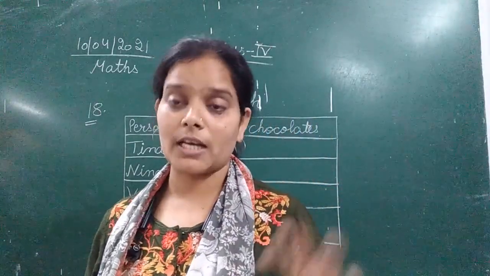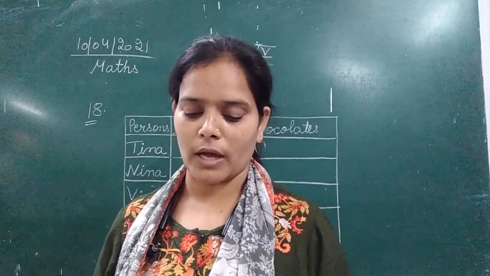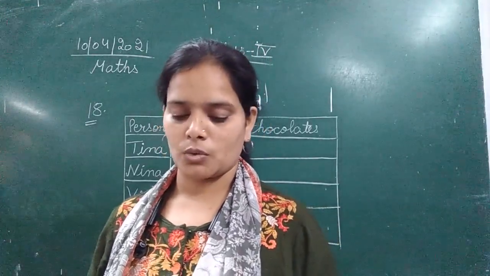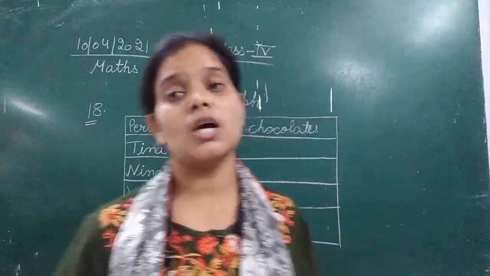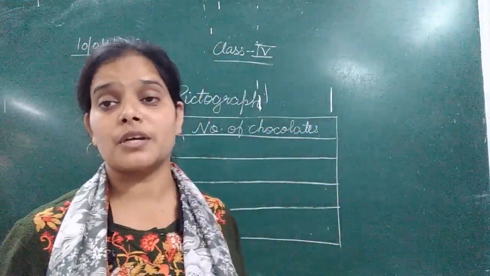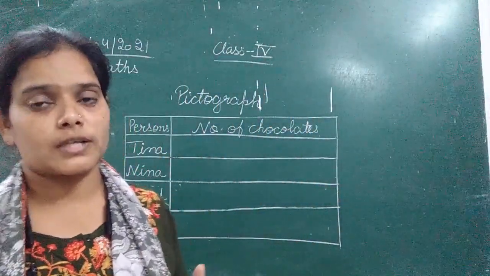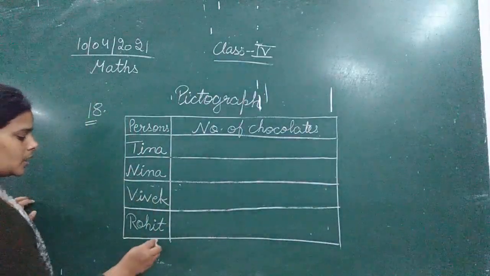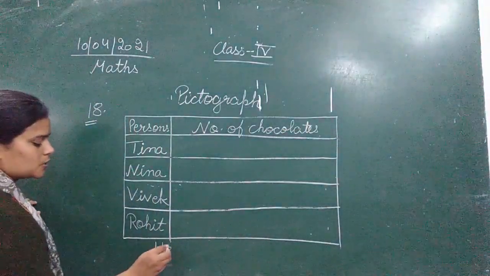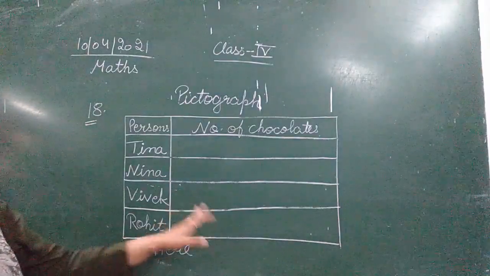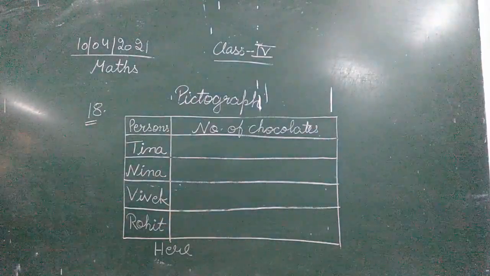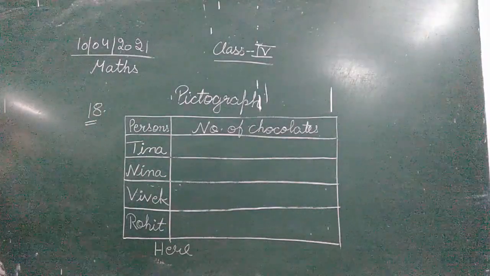So we will take a common figure for all these. Let's take 5 for each. That means here we will take a representative figure for 5 chocolates. So here we will write, and this is very important, that if you do it without mentioning it, the question will be considered completely wrong. So you need to mention this.